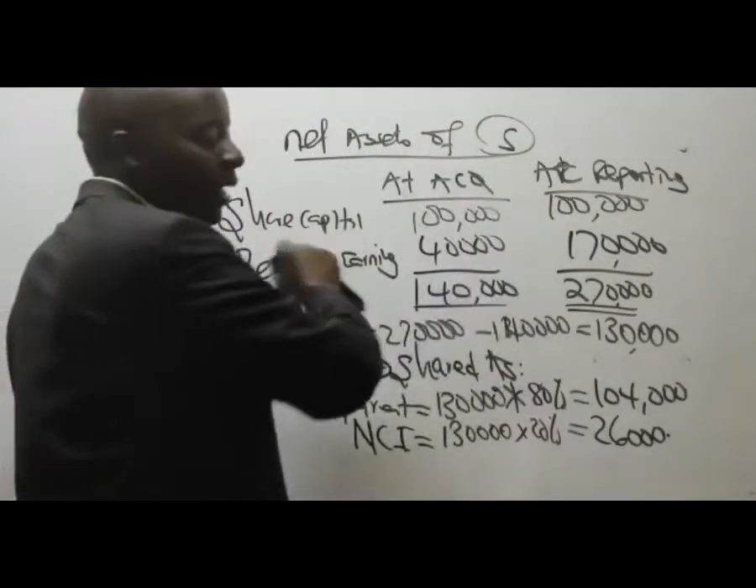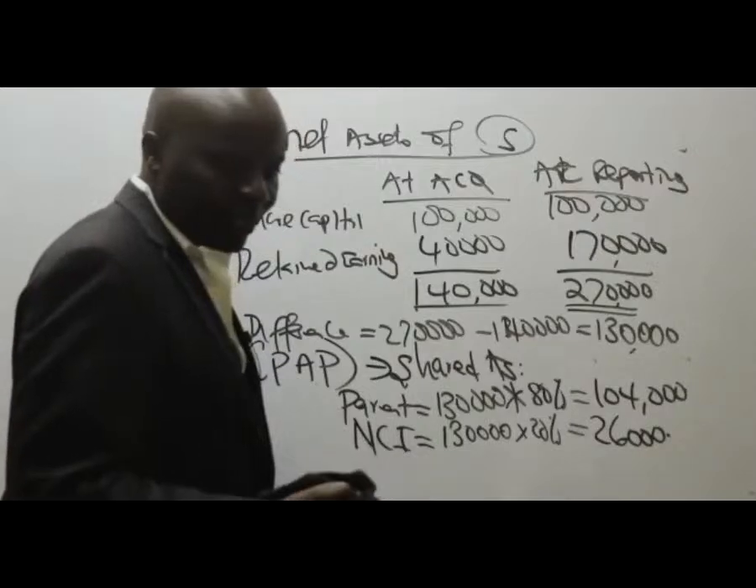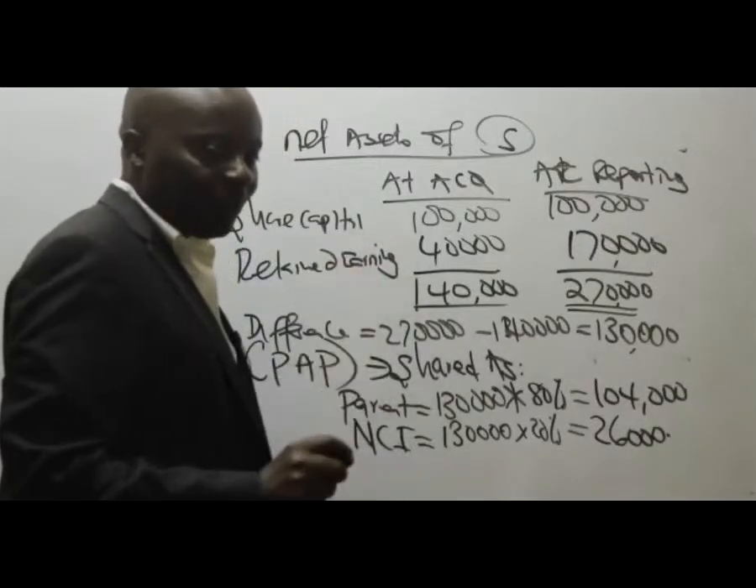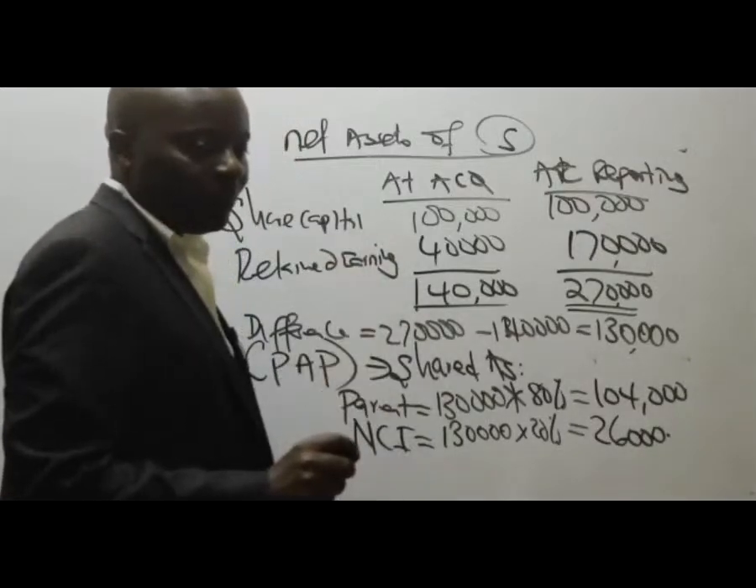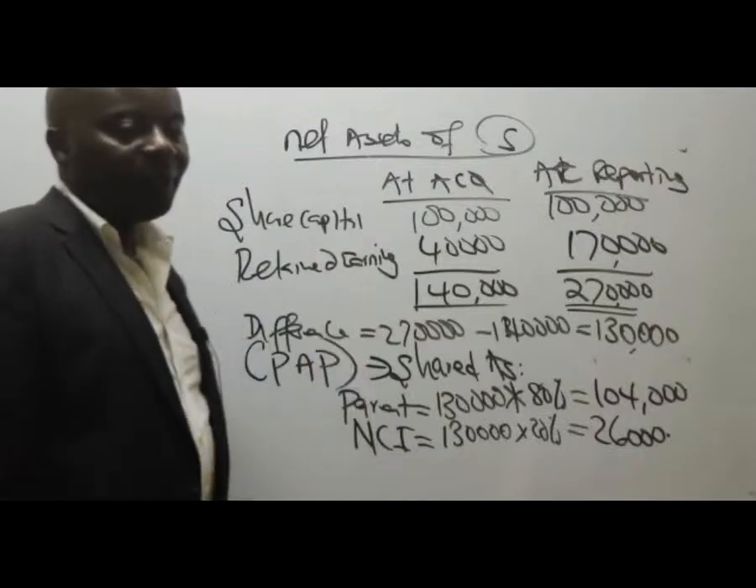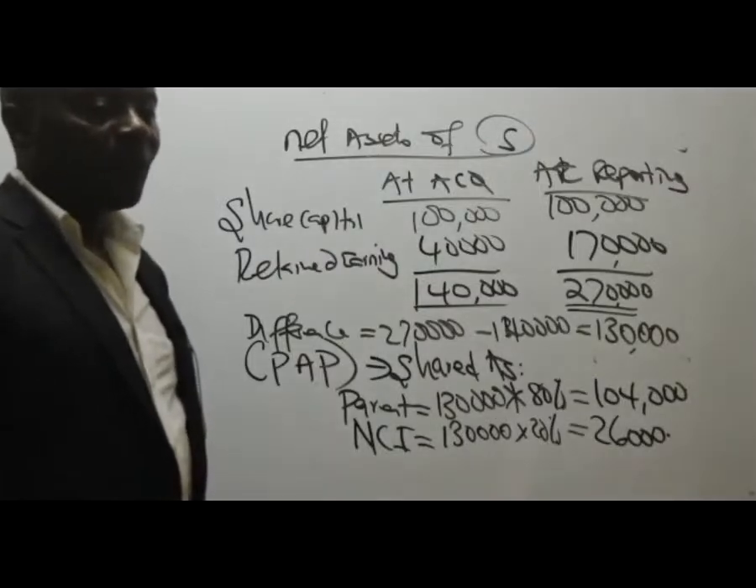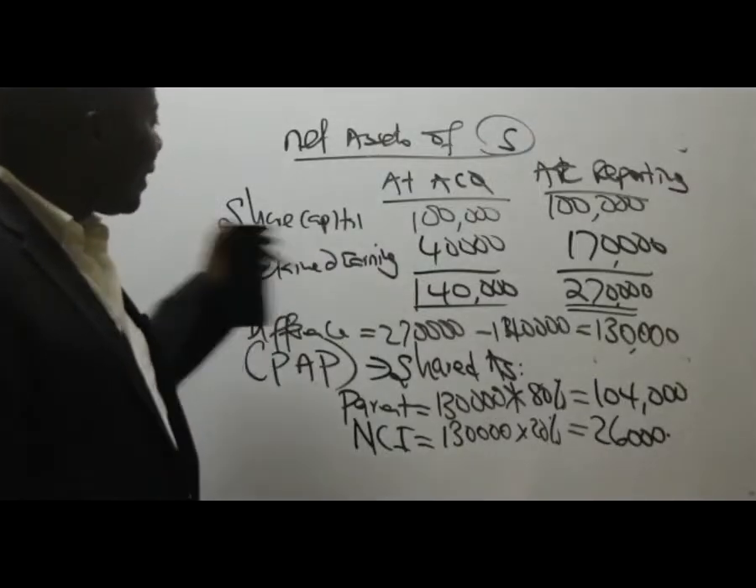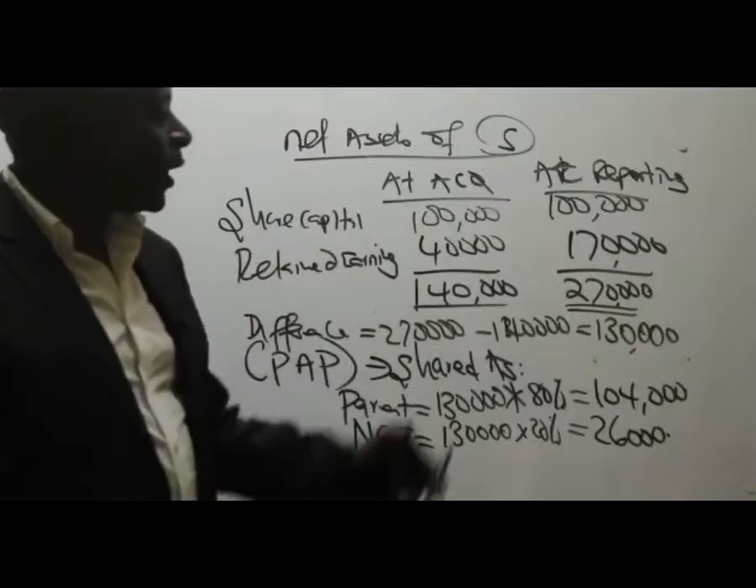So if you allow me, I'll wrap this very fast. Can I wrap this? Yes or no? Okay. So in talk of net assets, don't forget it's share capital, it's retained earnings, it's fair value adjustment.